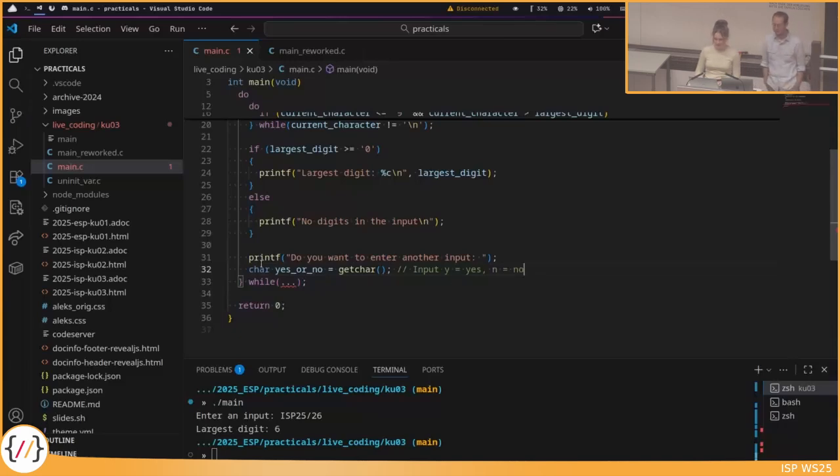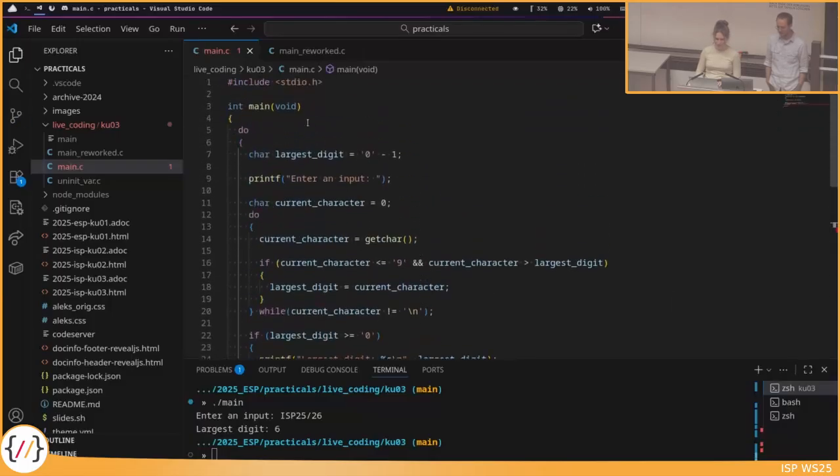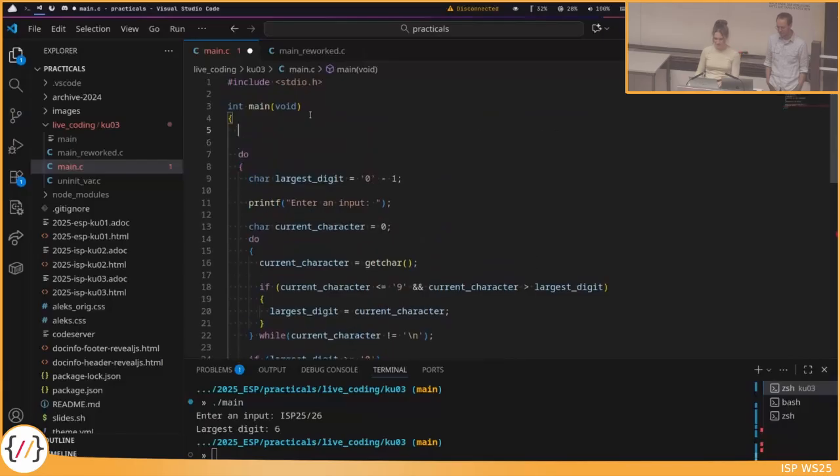And now again, we need something to access here in this while condition. It can't be this yes or no. But now I'll just declare a new variable up here. One more input. Maybe let's set it to false. So this is now a Boolean. So a Boolean variable can only take the values true or false.